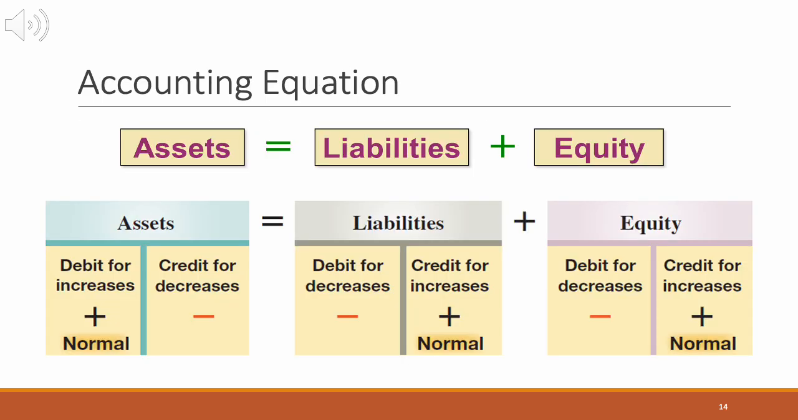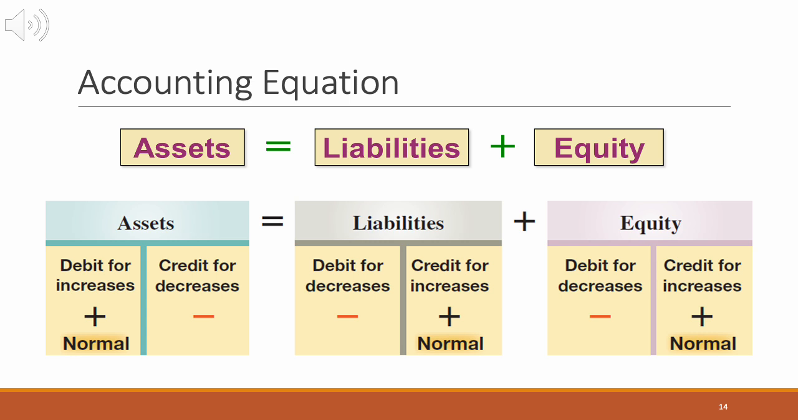Debits and credits are the backbone of accounting. But here's the key. They don't mean good or bad, profit or loss. They simply mean left and right. For assets, a debit makes them go up, while a credit makes them go down. For liabilities and equity, it's the opposite. Credits make them go up, and debits make them go down.